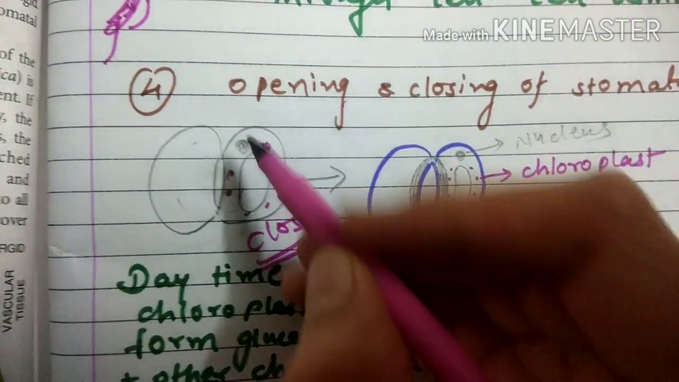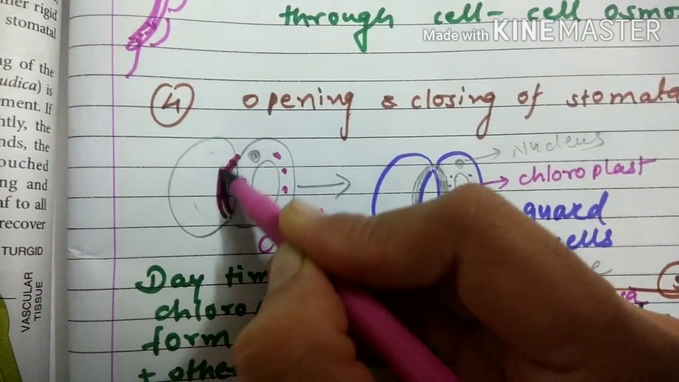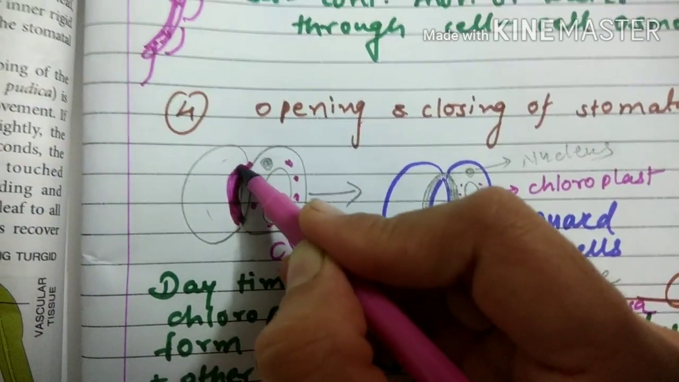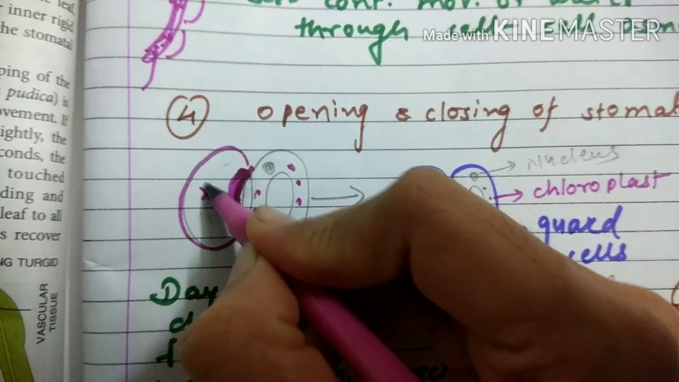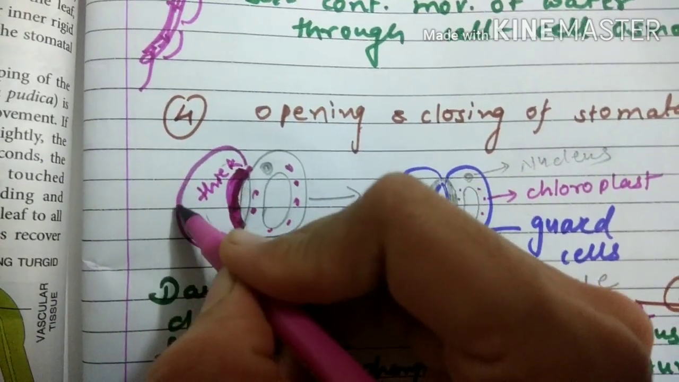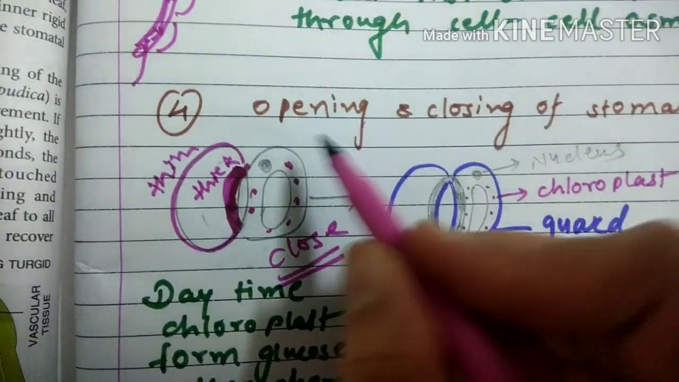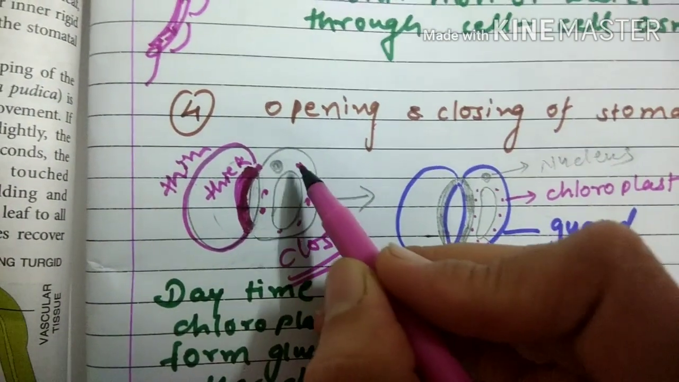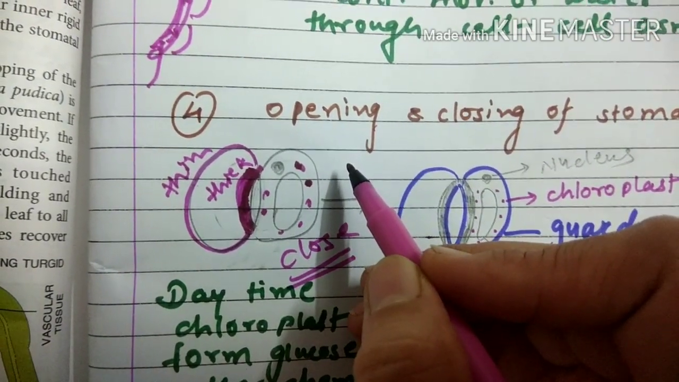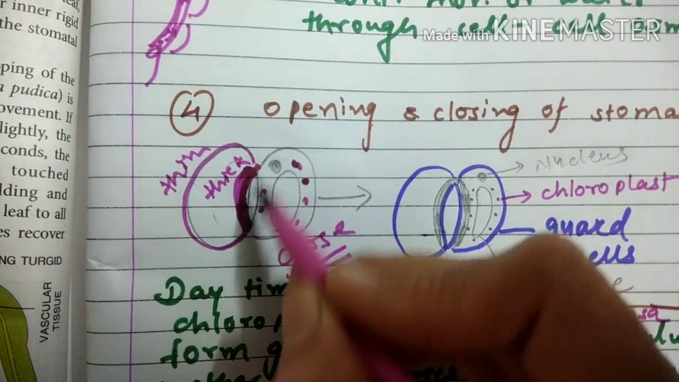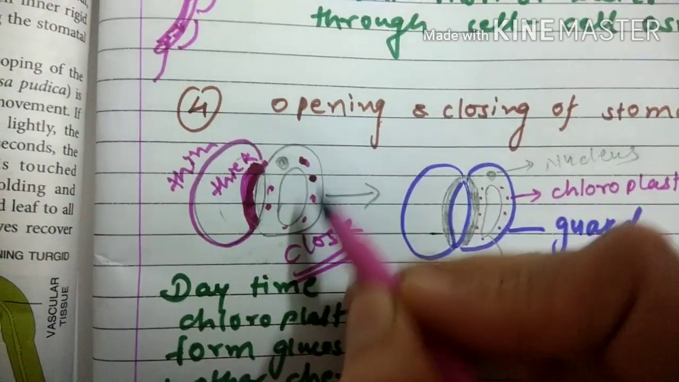Now see, always the inner layer of the guard cells, which are facing towards the pores, are thicker than the outer one. The inner wall is thicker than the outer wall. So the outer facing wall is thin. So when it is daytime, the chloroplasts present in the guard cells will start the photosynthesis. At the end of the photosynthesis, you can see here some glucose molecules can be present, and other chemical changes also take place.